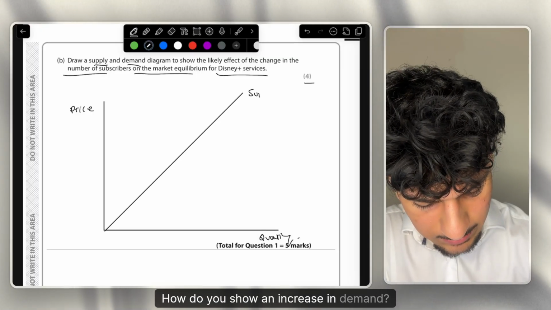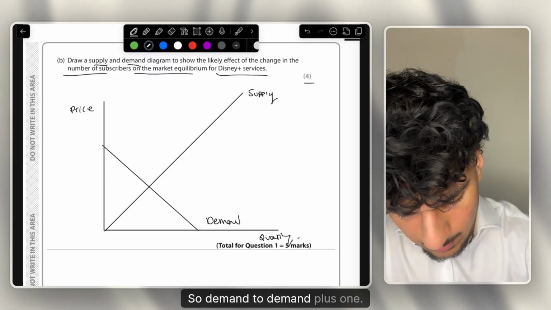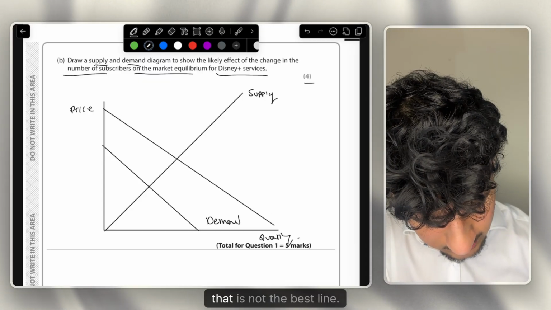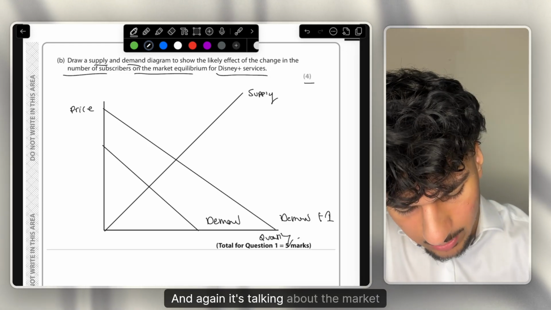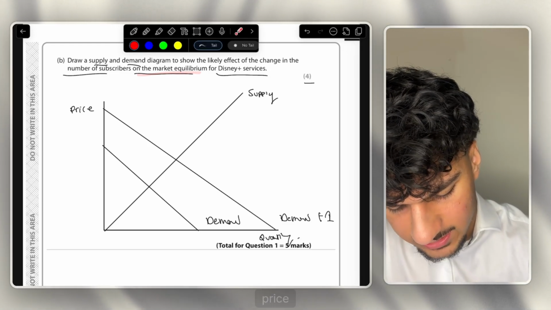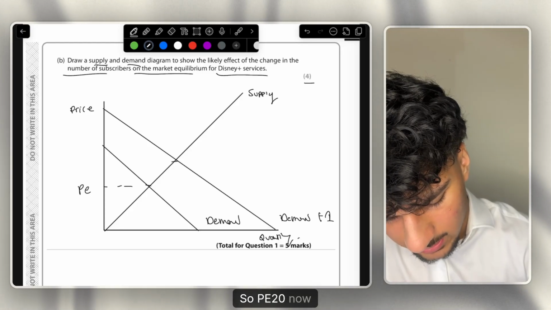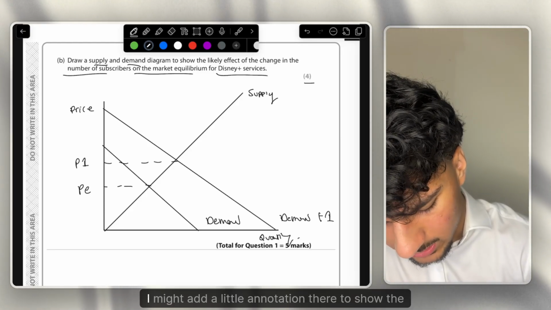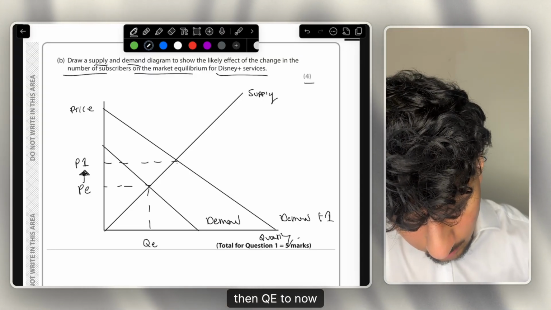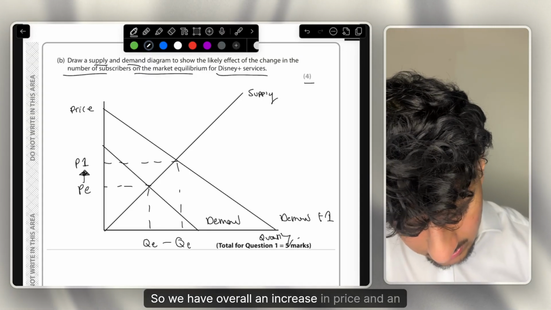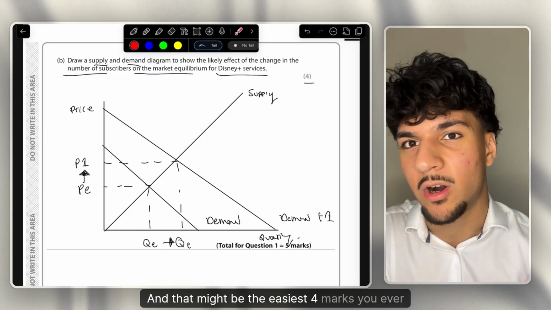How do you show an increase in demand? You shift demand out from D, so demand, to demand plus 1. Oh, and that is not the best line I've drawn. So, demand plus 1, and again it's talking about the market equilibrium price, etc. So let's just label this up, and this is all we would need. So PE to now P1, I might add a little annotation there to show the increase in price, then QE to now Q1. So we have overall an increase in price and an increase in quantity demanded, and that might be the easiest 4 marks you ever get.